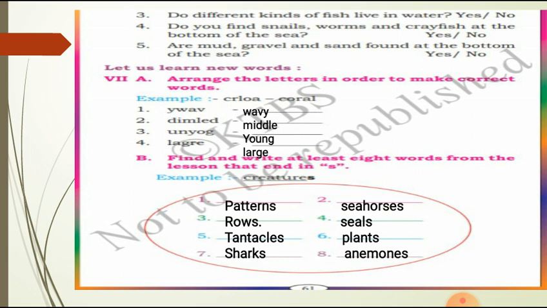Next, in question number 7b, find and write at least 8 words from the lesson that end in S. So the words which end with the letter S, you should write here. An example is given here, creatures. Like that you should write 8 words from the lesson that end in S. Here: patterns, rows, tentacles, sharks, seahorses, seals, plants, anemones. Okay, these are all the words from the lesson that end in S.